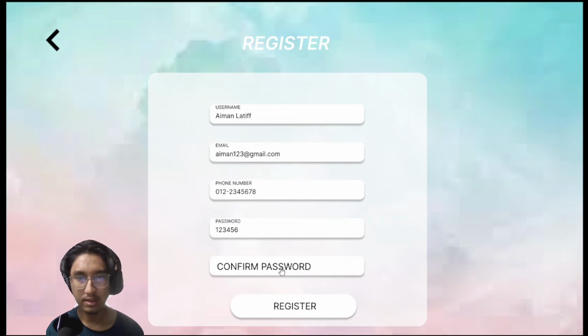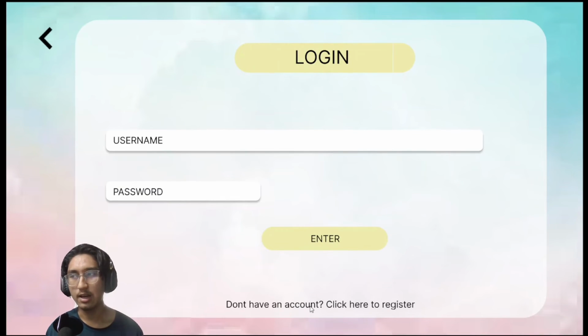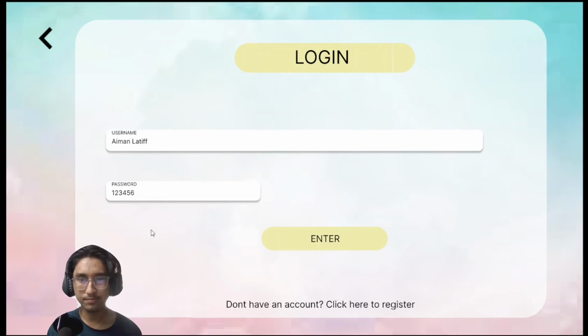If you can see here, the username, the email, the phone number, and password and confirm password are entered by the user, and then press register. You will get a little notice that the account has been registered, and the user will be directed back to the login page. Right, so now the user has been set up with an account. We can continue with entering the name and username and password.